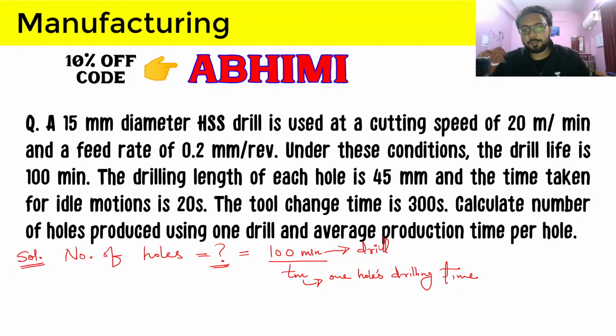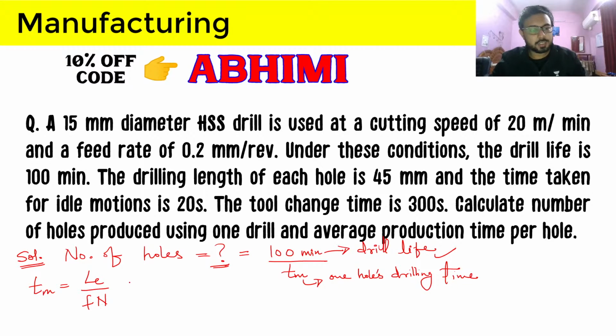So drill life divided by the machining time for one hole will give us the number of holes. We know 100 minute as drill life. We just have to calculate the machining time of one hole, and that can be calculated by this formula, again using this formula for the third time today, but for different end purposes.